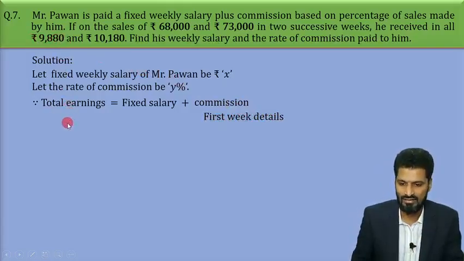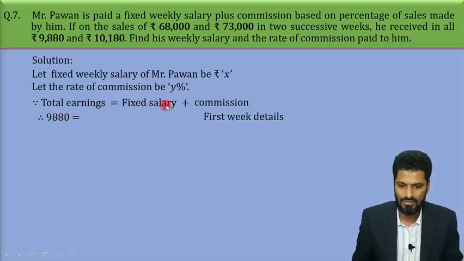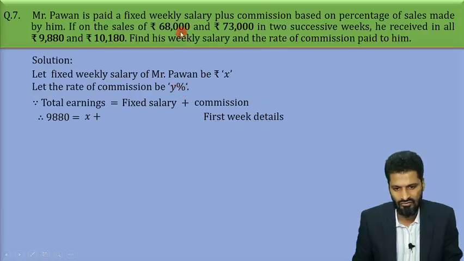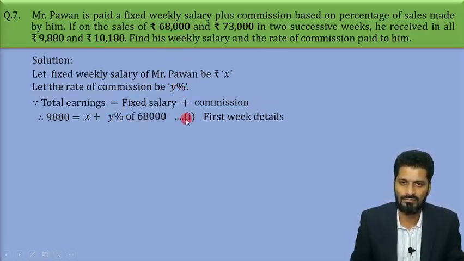So on the left hand side we can substitute 9,880. On the right hand side, fixed salary can be substituted as X and plus commission will be Y% of 68,000, right? Let's call it equation number 1.